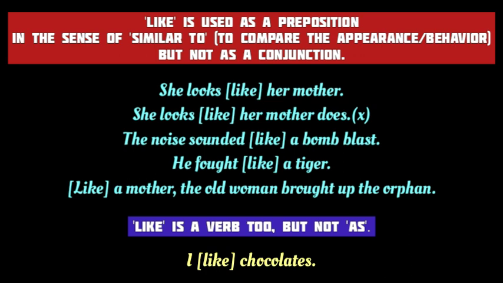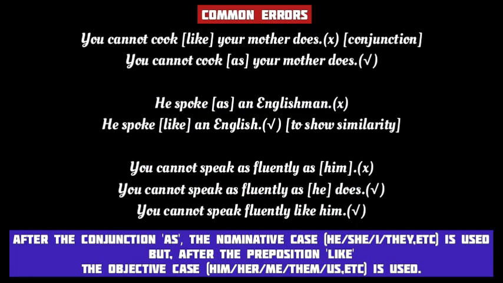Remember, both like and as can be used as a preposition, but only as can be used as a conjunction, but not like. However, we all know that only like can be used as a verb, but not as. For example, in the sentence, I like chocolates, like is a verb. Now in the last segment of this video, I am going to explain some common errors with as and like.